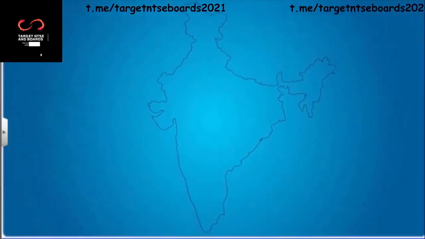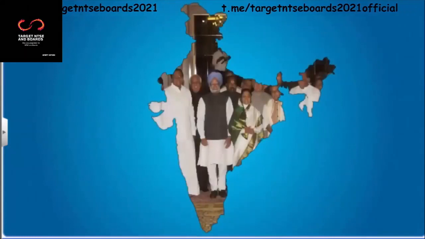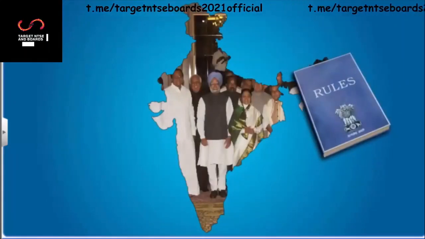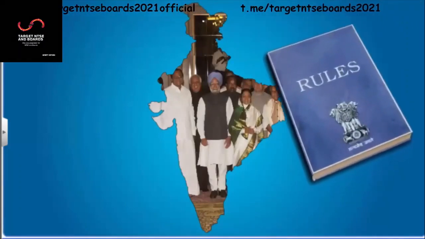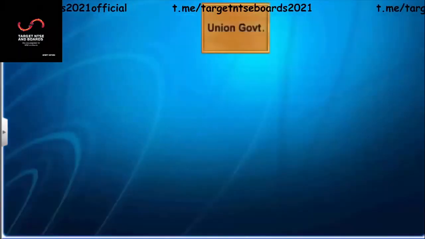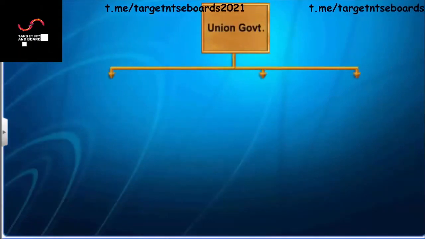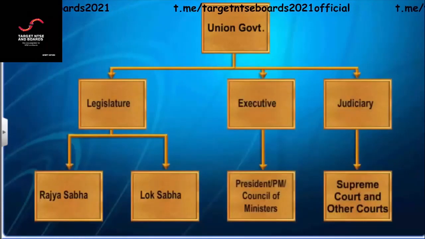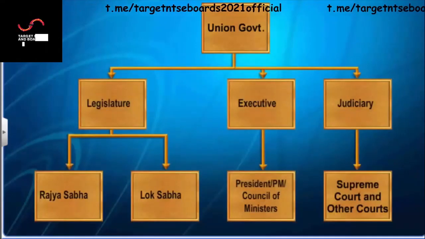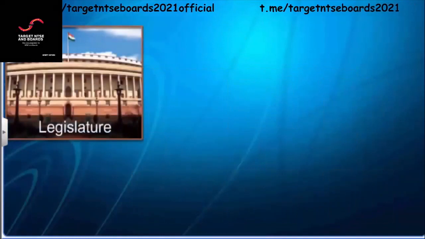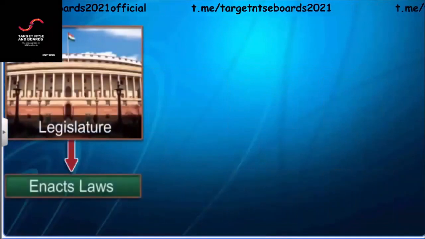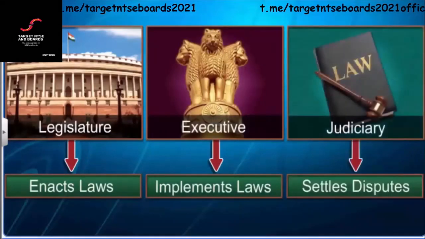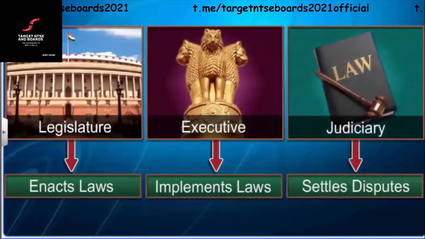In a democratic government, the elected representatives are the rulers. However, even the rulers need to follow certain rules and guidelines. It is necessary to divide the decision-making power of the government into three separate branches: the legislature, the executive, and the judiciary. In short, the legislature makes the laws, the executive implements them, and the judiciary resolves disputes that arise out of major policy decisions.